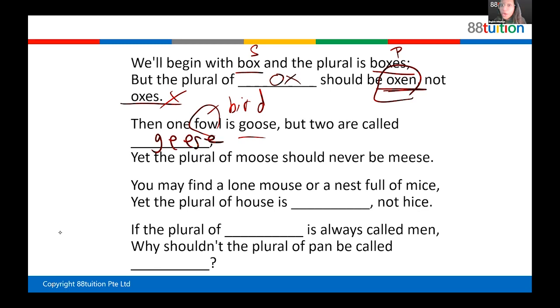G-E-E-S-E. It's geese, not gooses. By the way, give yourself a point for telling me ox and just how you tried for goose, right? So give yourself 1 point. It's very good. So remember, one is goose, many is geese, not gooses, okay?